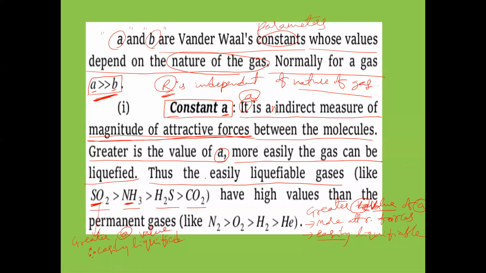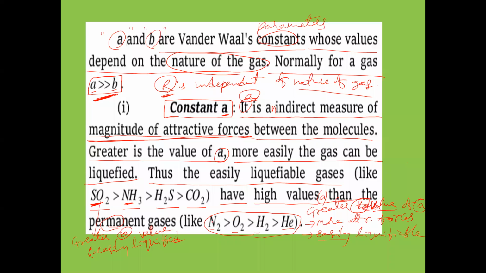Next, easily liquefiable gases like these have higher values of A than the permanent gases like nitrogen gas, oxygen gas, hydrogen gas, helium gas. Why are these gases called permanent gases here? Mostly these gases will try to be in the gaseous state permanently. They want to be in the gaseous state.